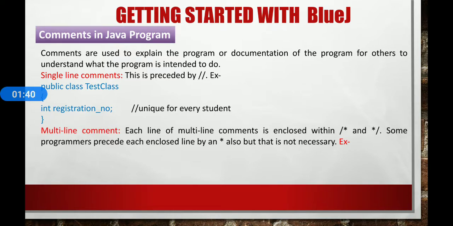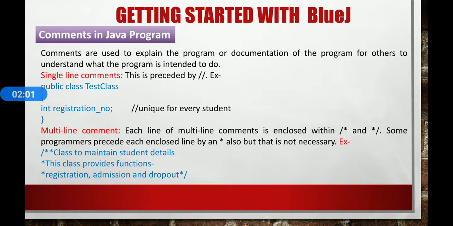Next, the multi-line comment. Each line of a multi-line comment is enclosed within slash asterisk and asterisk slash. Some programmers precede each enclosed line by an asterisk, but that is not necessary. Let's see the example. Here all three lines are comments. This is part of the program, but not treated as an executable part of the program.